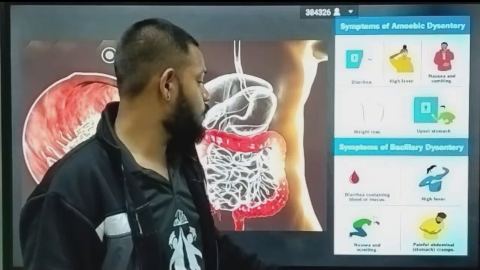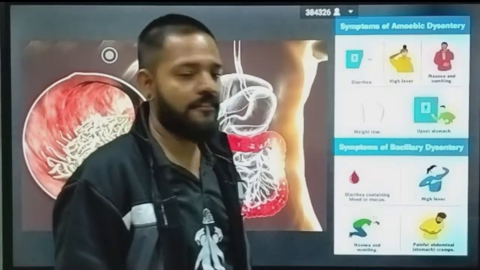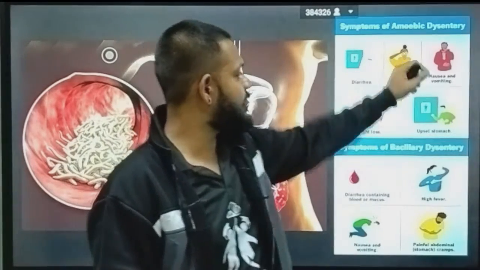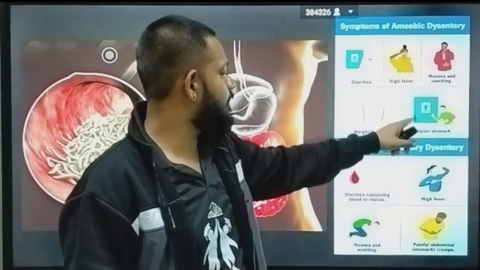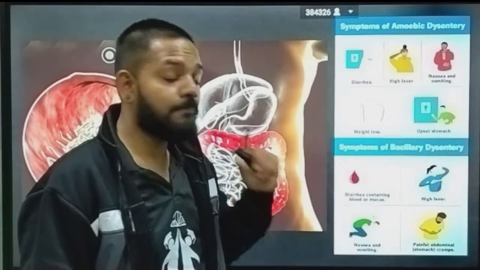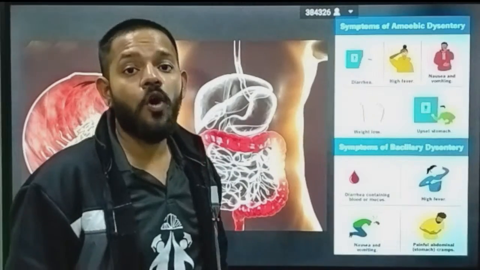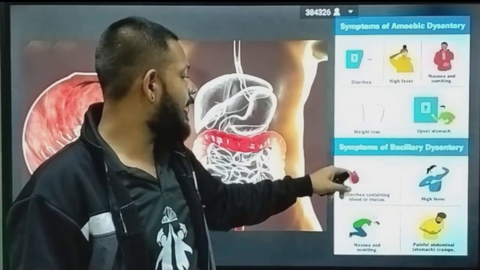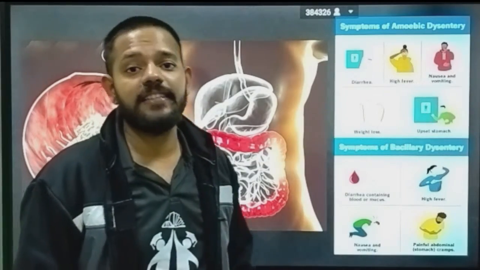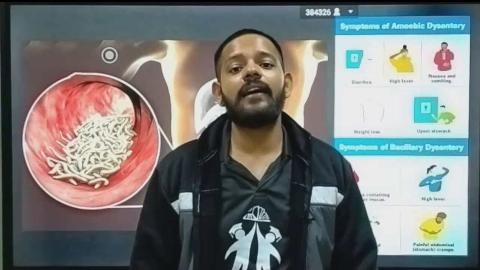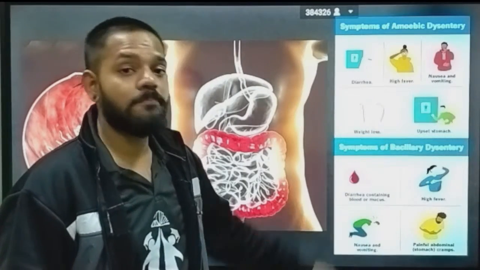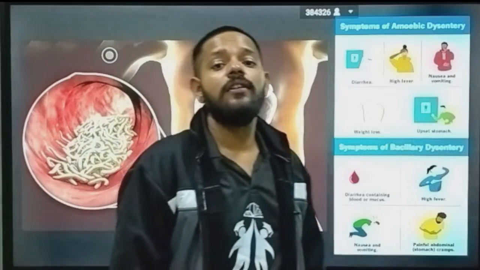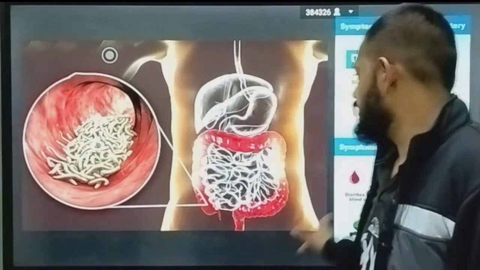Okay, it contains blood or mucus. High fever, same, in this you have high fever. Nausea and vomiting, same is there. Then painful abdominal cramp, same thing is here also, but the basic difference is that here you have common diarrhea. But bacillary dysentery is caused by Shigella, Salmonella, Campylobacter or E. coli, having blood or mucus inside your potty or fecal material.